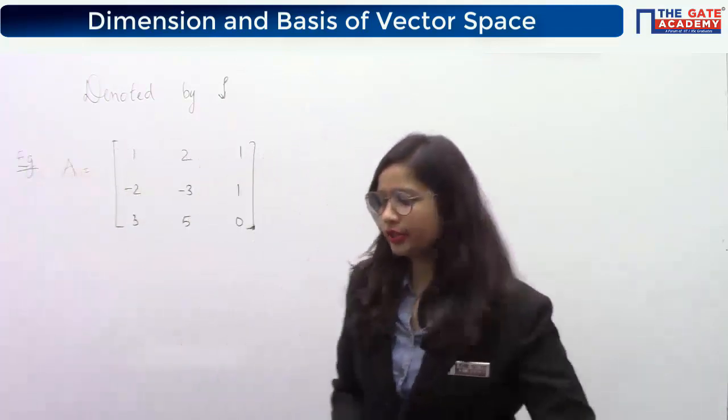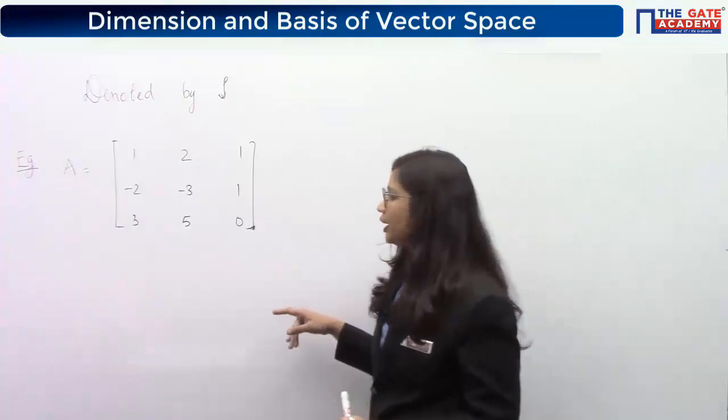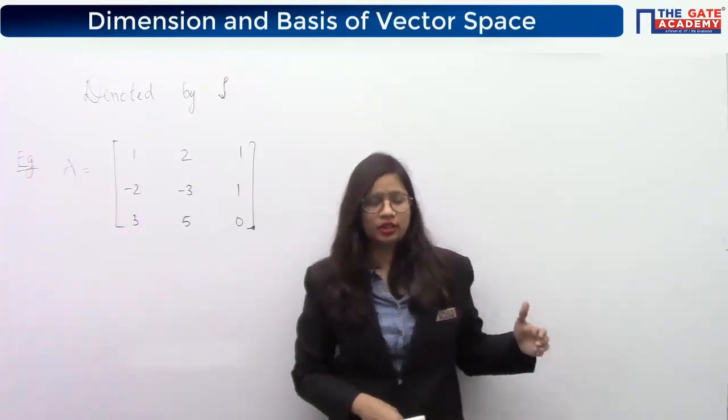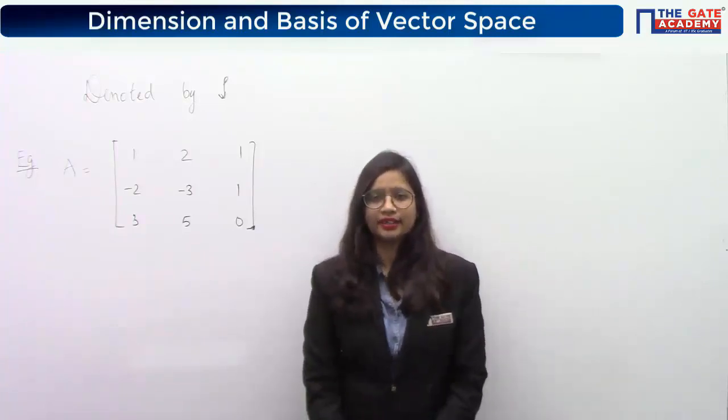I think you must have written down the definition. Now let's come to this example. If you look carefully at this example, these three rows are nothing but those vectors x, y, z. The example 2 that I took in the last class, and in today's class also I started with that example only.